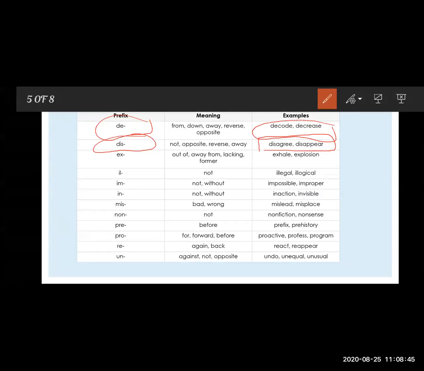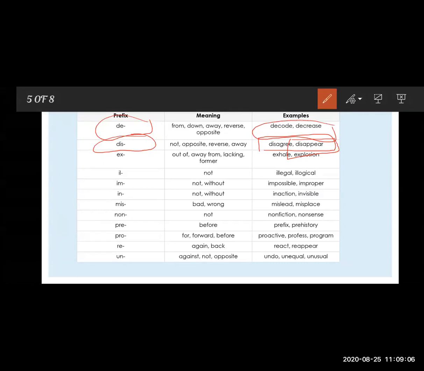Agree is a base word, and here appear is the base word. So we put dis as a prefix and we form a new word. Disagree means not agree, disappear means not appear.